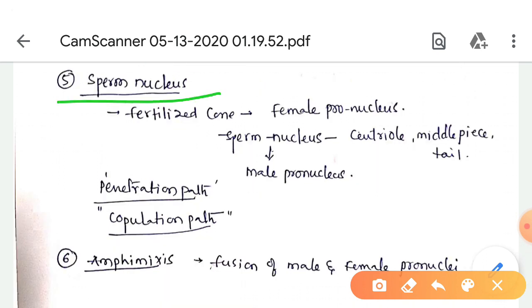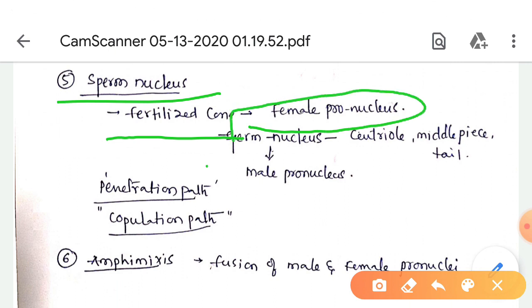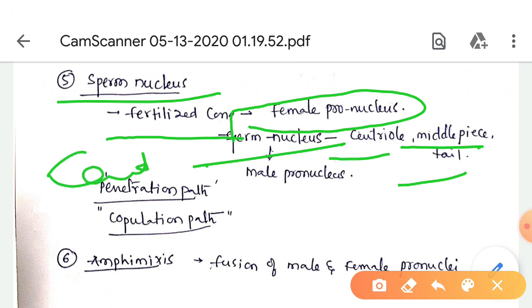Sperm nucleus: when the sperm is engulfed by the fertilization cone, it moves towards the female pronucleus. The sperm nucleus is followed by the centriole, middle piece, and tail, and soon rotation of the nucleus and centriole occurs. As a result, the centriole comes to occupy the front of the sperm nucleus.